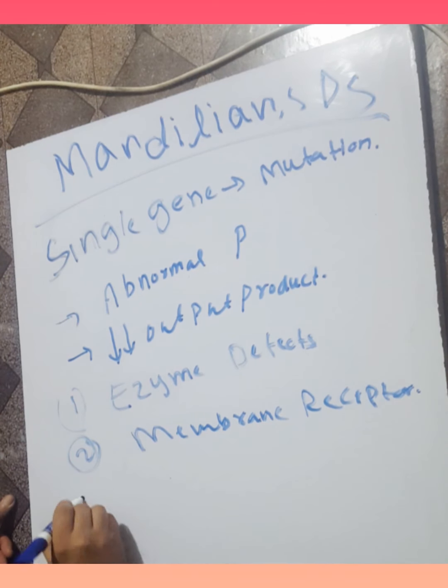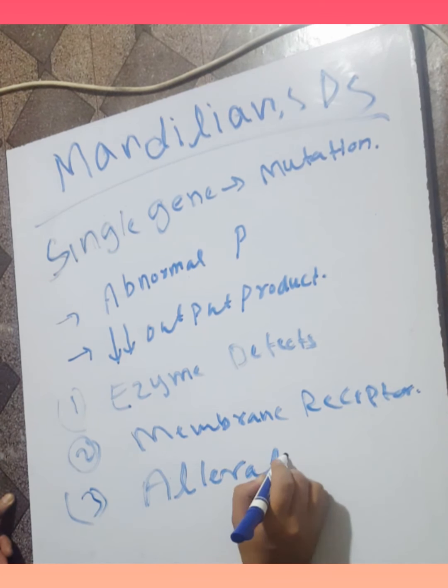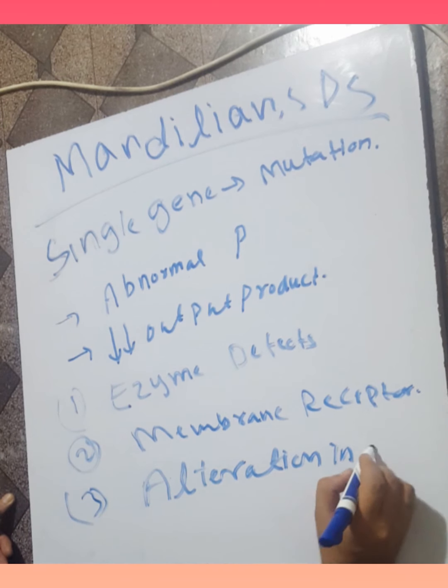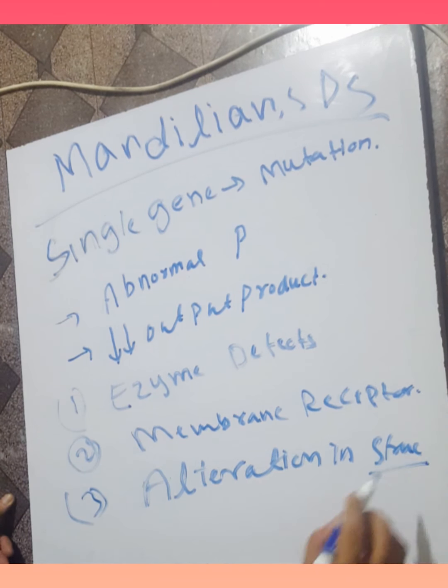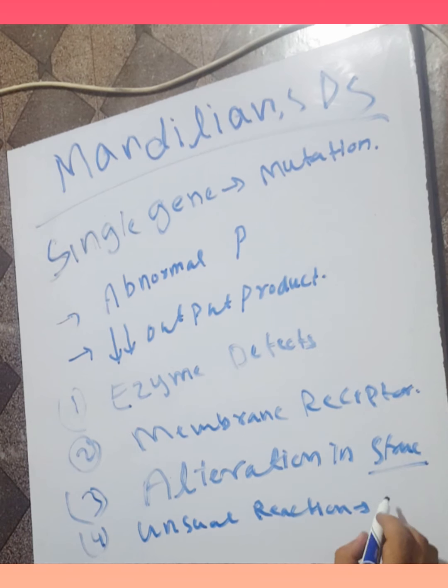There may be alteration in the structure or alteration in the enzyme. This mutation may result in an unusual reaction to drugs. Example: G6PD deficiency.